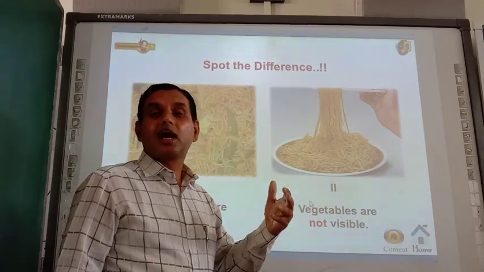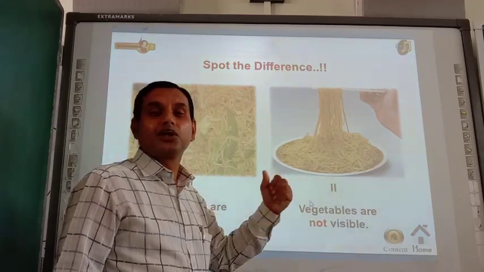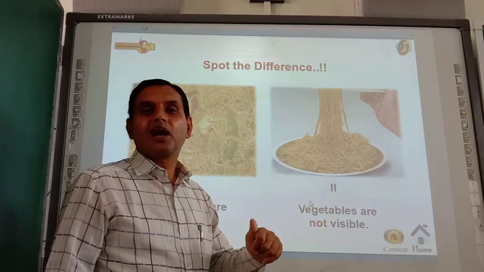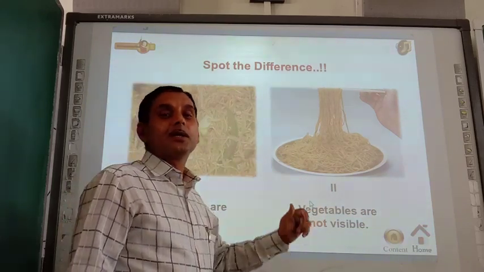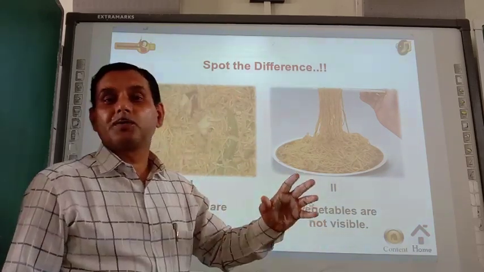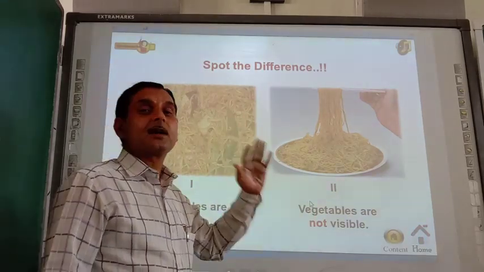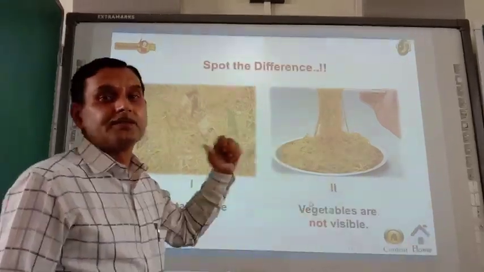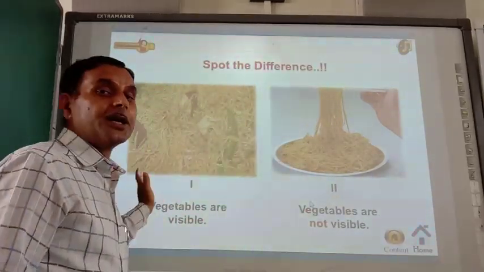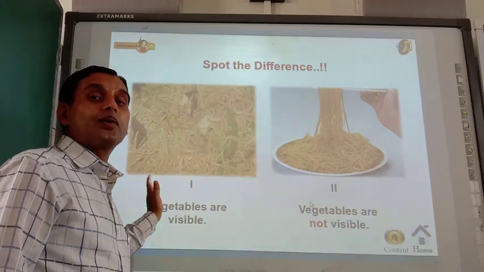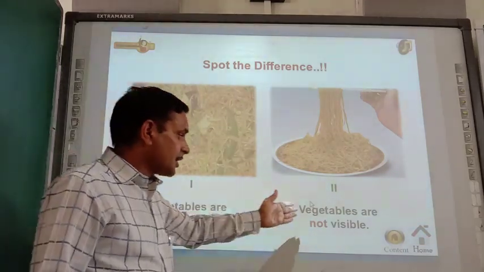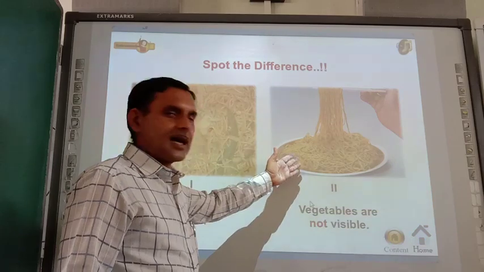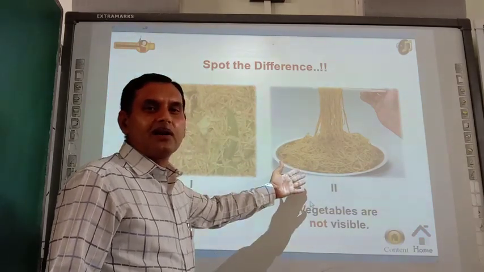Sugar solution and salt solution are examples of homogeneous solutions. But is water visible or not? So it doesn't mean that all components should be invisible. At least some of the components should not be visible, that is homogeneous. In the heterogeneous case, all the components are visible. Here noodles are visible, but vegetables are not visible.